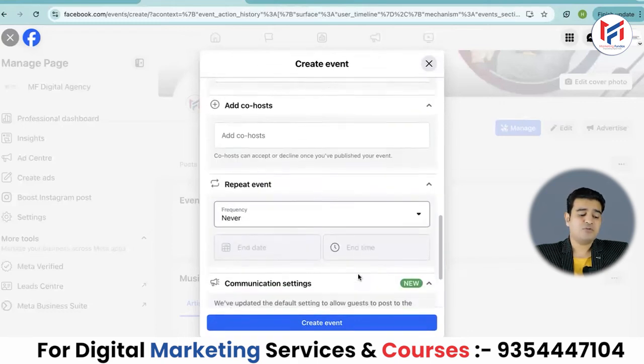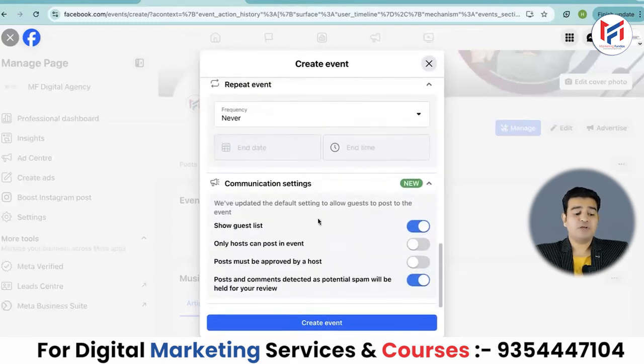The communication settings have been updated with new settings. So here, for this event we have updated the default settings, so we can share with our guests that if they want to post about the event, they can post, and if you want to show your guest list, you can keep it on. Only the host can post this event. If you turn that on, then only the host will be able to post the event. The post must be approved by a host. Some post is uploaded, but the host has to approve it. Posts and comments detected as potential spam will be held for your review, so keep this on. These settings depend on you, what you want to do and what you don't want to do.